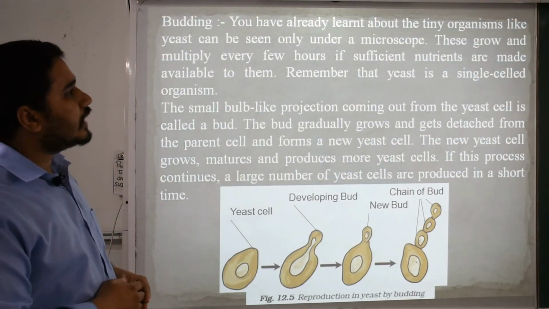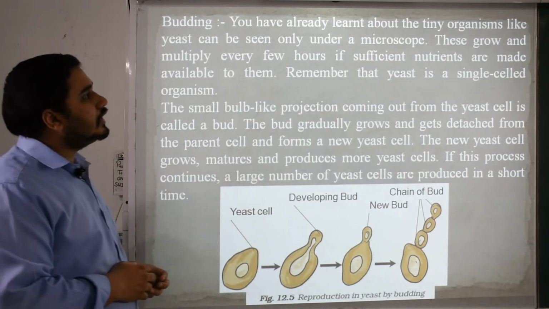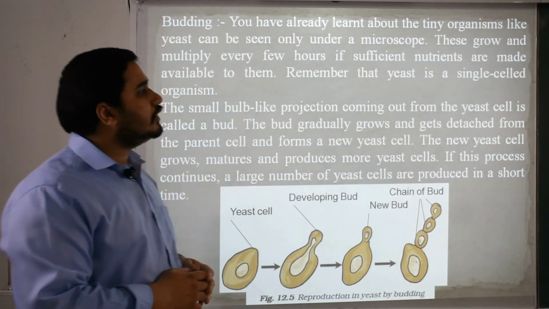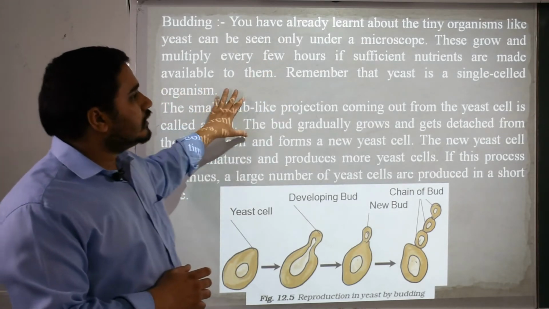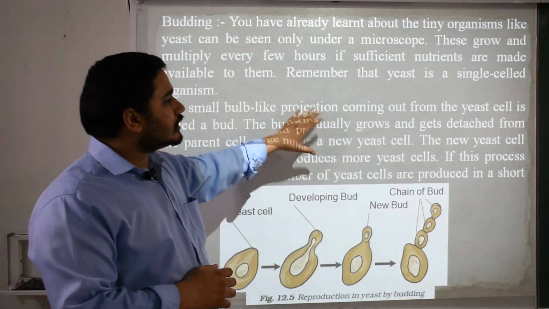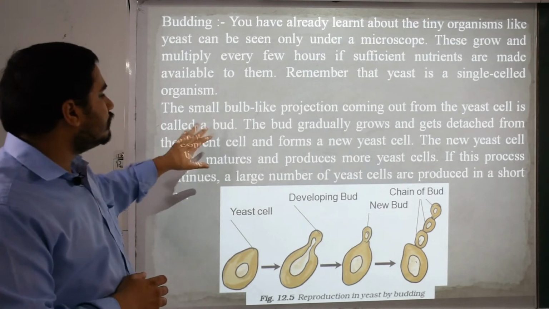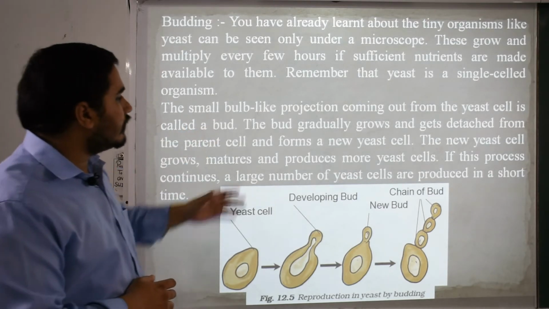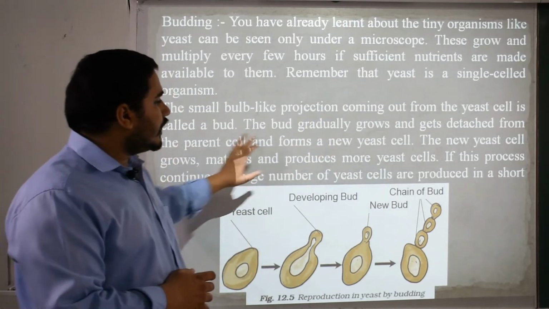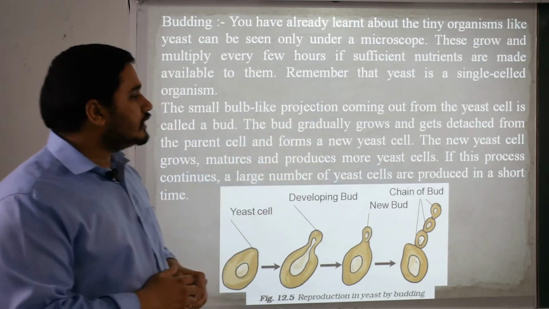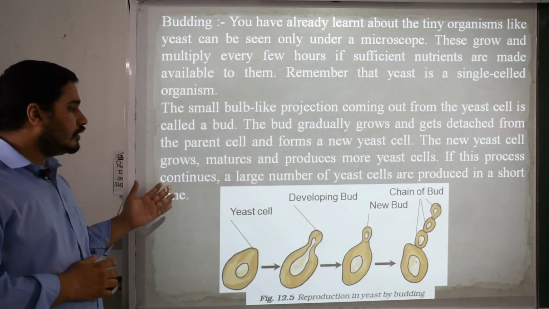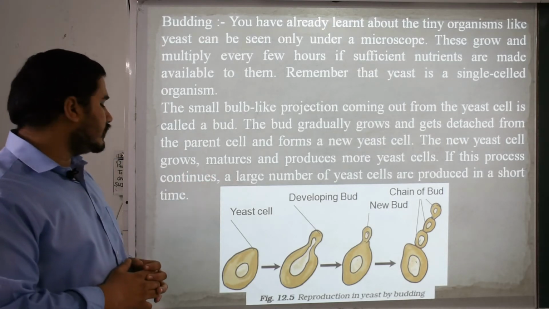You have already learned about tiny organisms like yeast, which can be seen only under a microscope. These grow and multiply every few hours if sufficient nutrients are made available to them. Remember that yeast is a single-cell organism. The small bulb-like projection coming out from the yeast cell is called a bud, and the whole process is known as budding. The bud gradually grows and gets detached from the parent cell and forms a new yeast cell. The new yeast cell grows, matures and produces more yeast cells. If this process continues, a large number of yeast cells are produced in a short time.